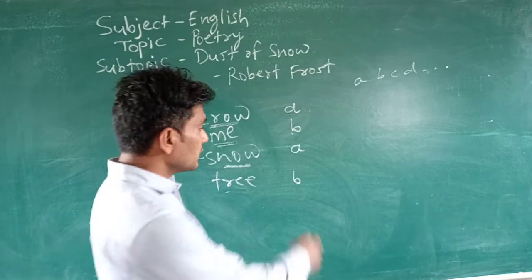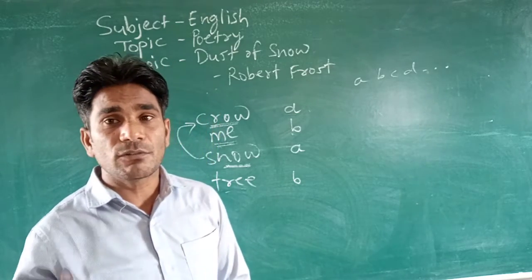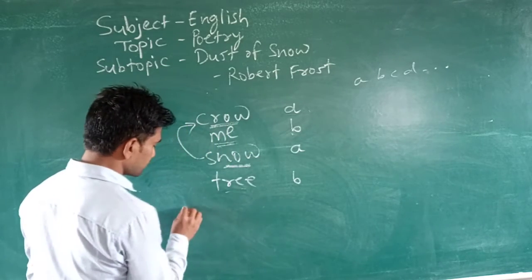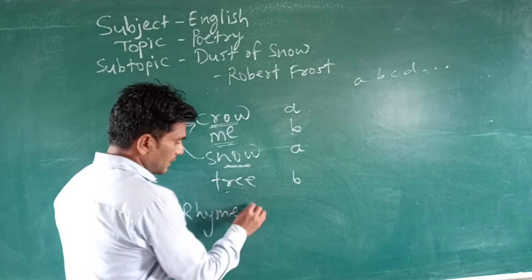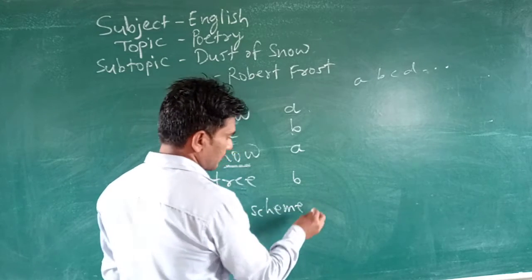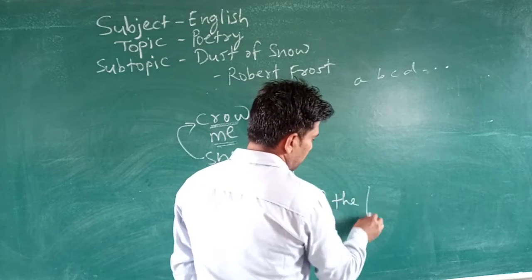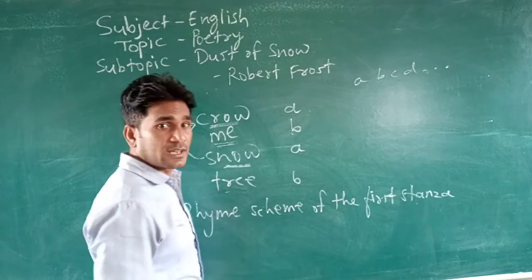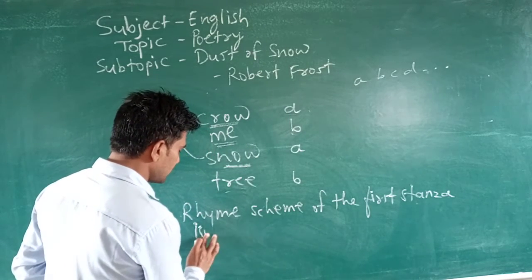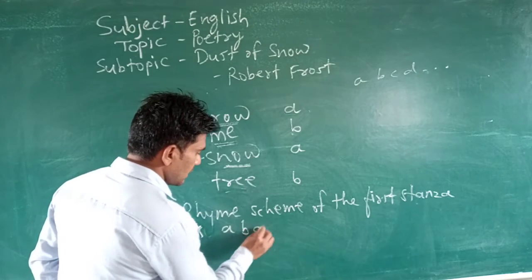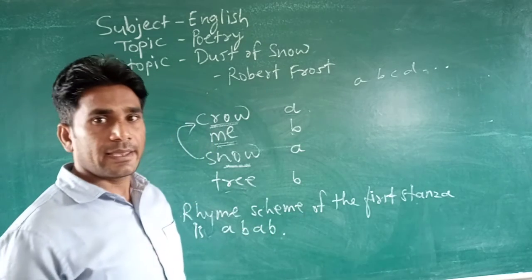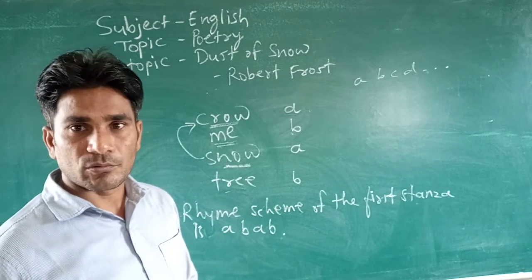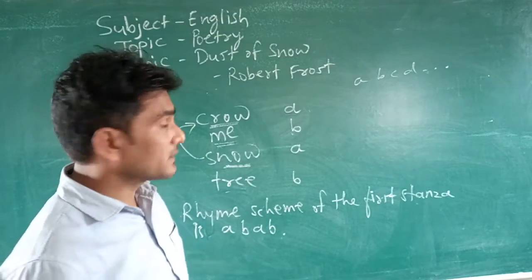Yes, got it? So here is the rhyme scheme of the first stanza. What is the rhyme scheme of the first stanza? A, B, A, B. Okay, A, B, A, B. This way we have to write it down. Got it? Then the next one, the second stanza.